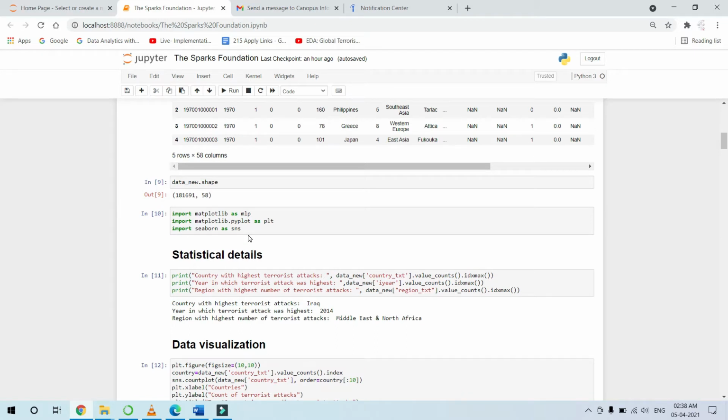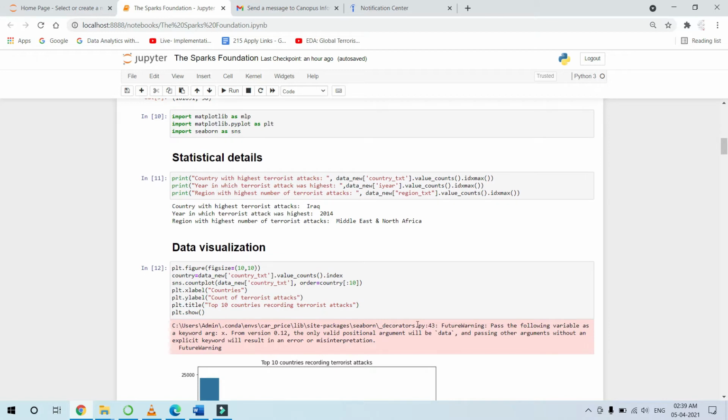So coming to the statistical data, the country with the highest number of terrorist attacks is Iraq. The year which showed the highest number of terrorist attacks is 2014, and the region which faced the highest number of terrorist attacks is Middle East and North Africa.